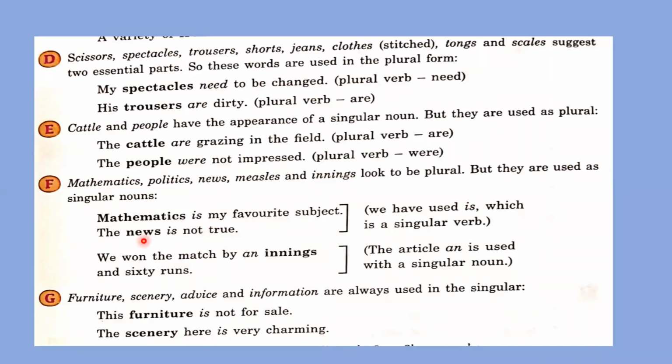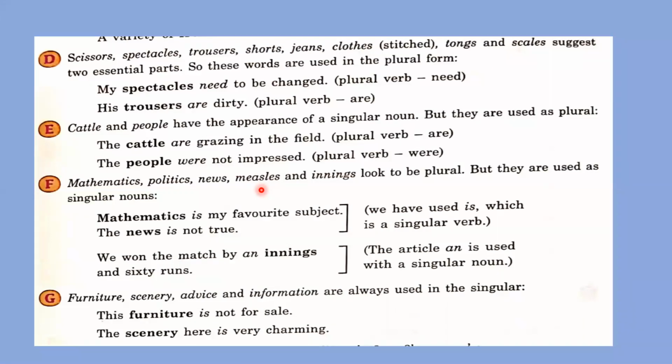The same happens with news. News is singular, not plural. So I want you to understand, dear students, some words in the English language appear plural according to their spellings, but actually they are singular, right? These words are singular. Okay. Next point, furniture, scenery, advice, and information are always used in singular form.